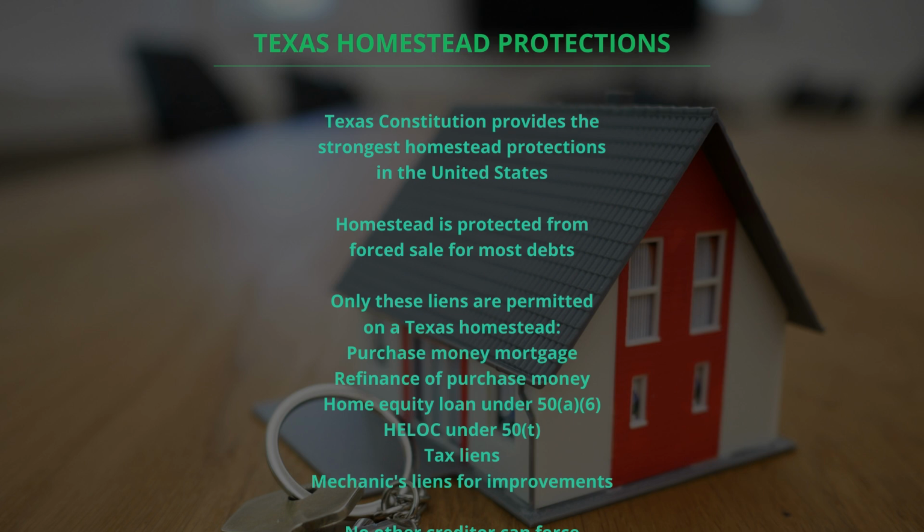Texas homestead protection is among the strongest in the nation. A Texas homestead cannot be forced to sale except for purchase money mortgage, property taxes, home equity loans under Section 50(a)(6), home improvement loans, refinance of a prior lien, and reverse mortgages. Once a Texas homestead has an outstanding 50(a)(6) lien, any subsequent refinancing of any lien on that homestead must comply with 50(a)(6) requirements until all home equity liens are paid off and released.